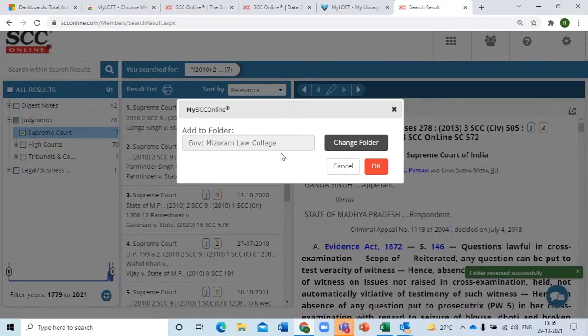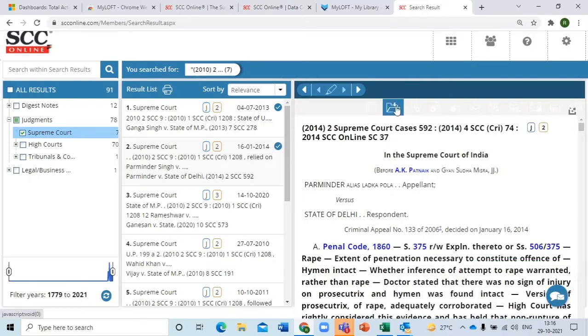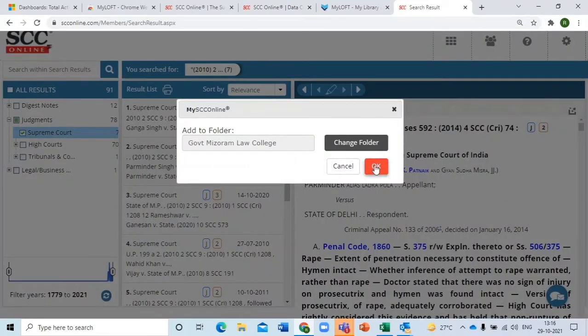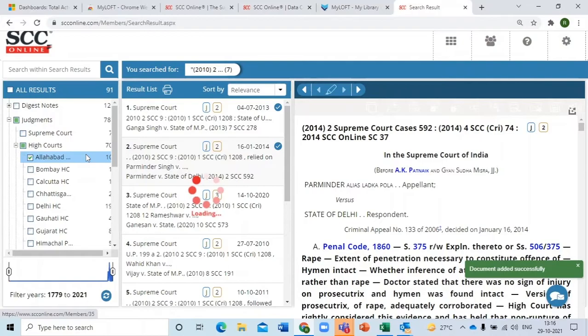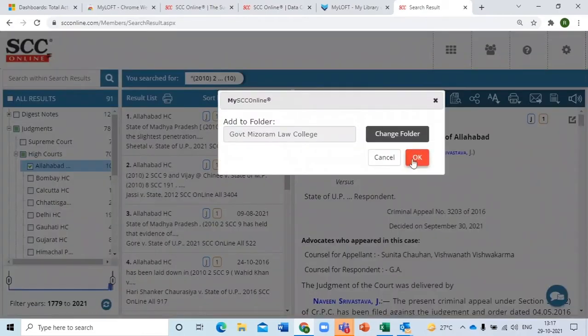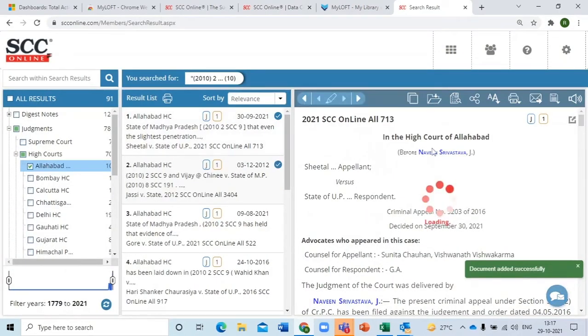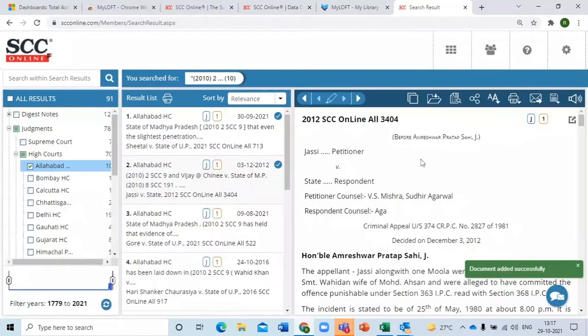Your folder has been created and now you're adding the documents. This document has been added. Let's take another one. Again, by default, your college name is there. Your folder is selected. Two are there. Let's take two more. Continue over here, Mr. Rana. Let's not waste our time over there. So Mr. Rana has taken four or five judgments, and those have been saved over here.